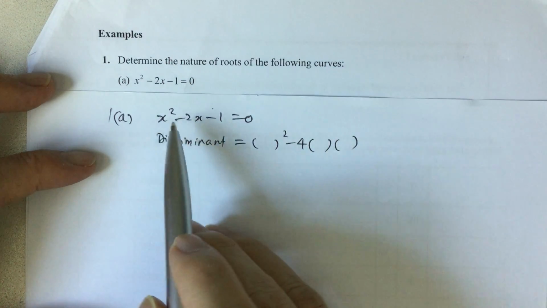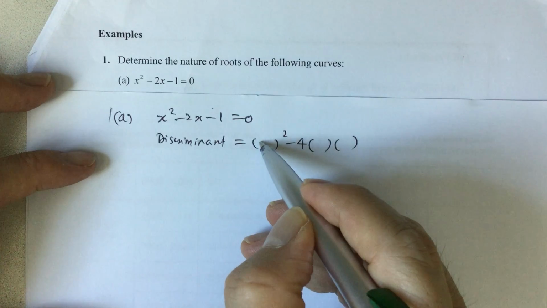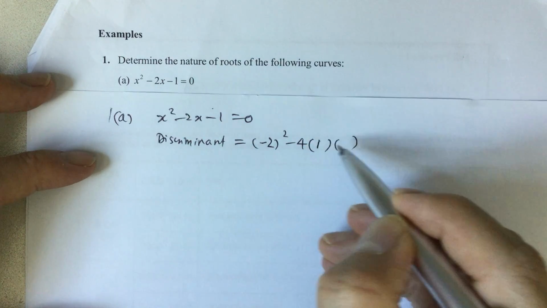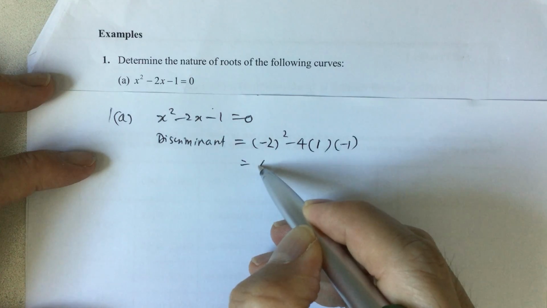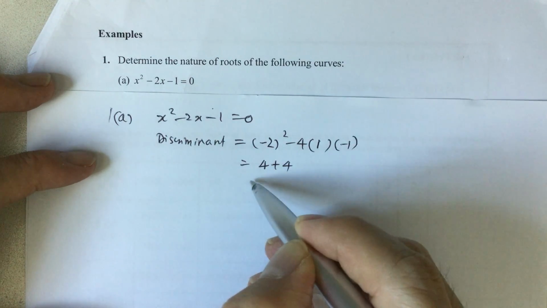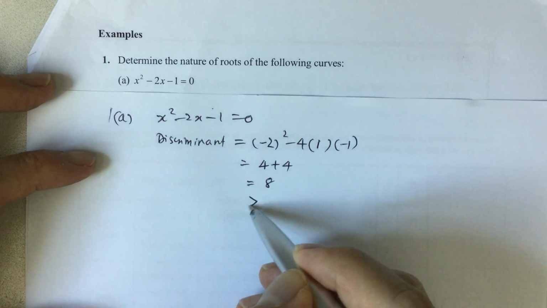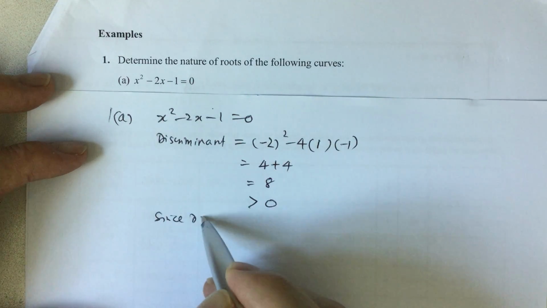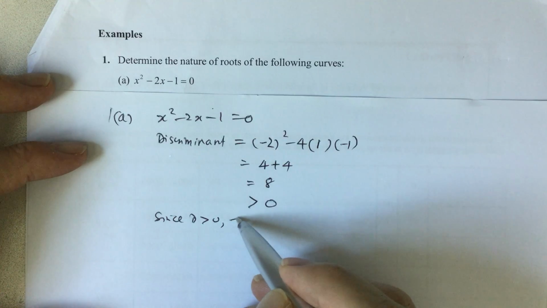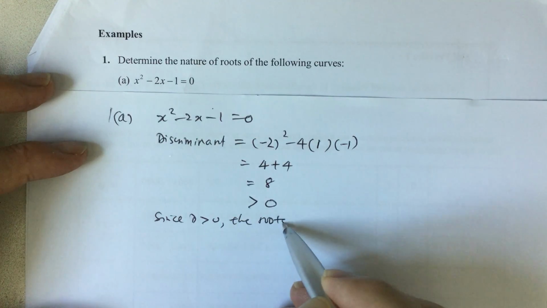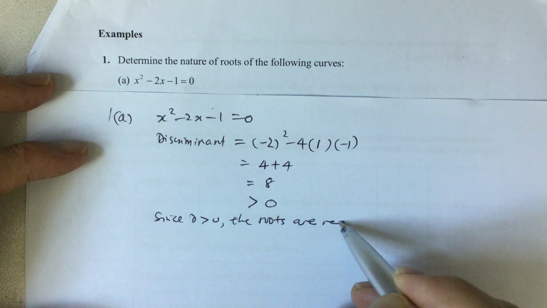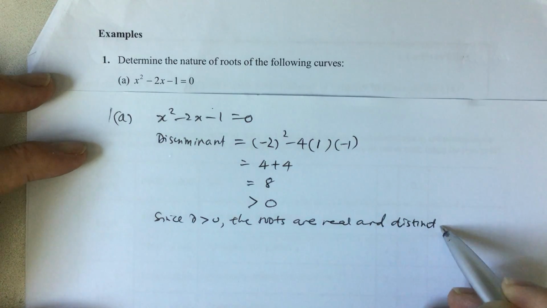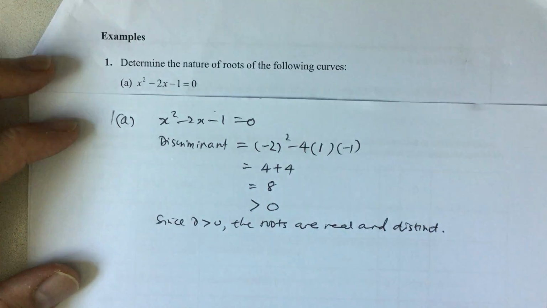So here your a is 1, b is negative 2, c is negative 1. So b squared minus 4ac, we will get 4 plus 4 equals 8. So this is bigger than 0. So since the discriminant is bigger than 0, the roots are real and distinct. Alright, so that's for 1a.